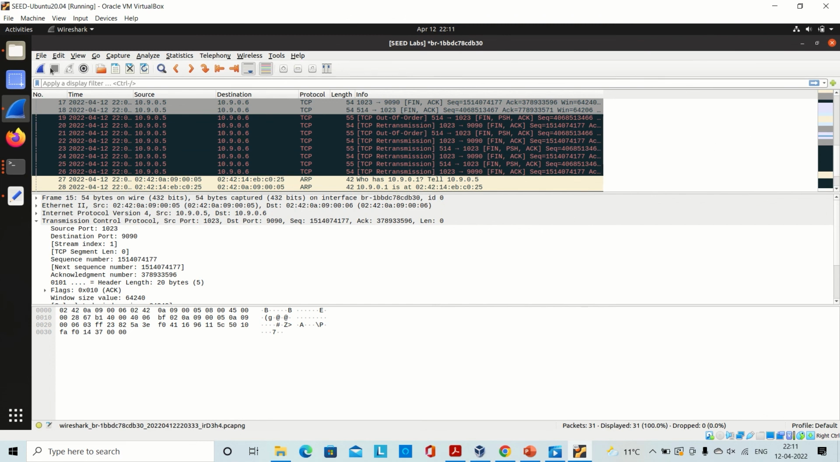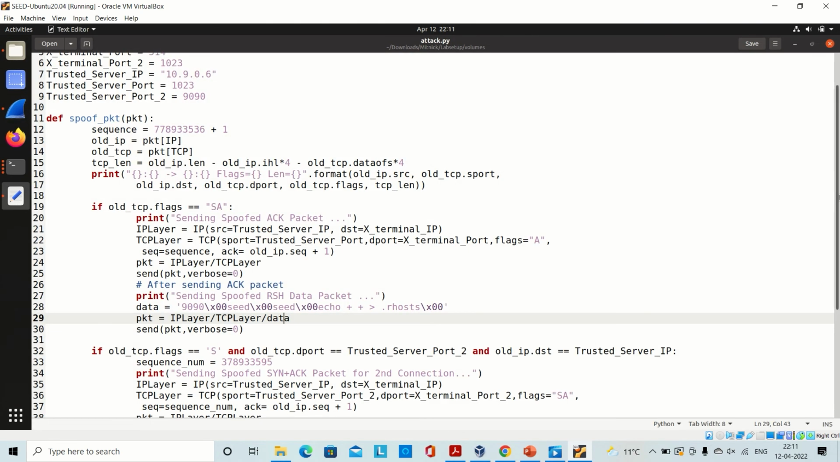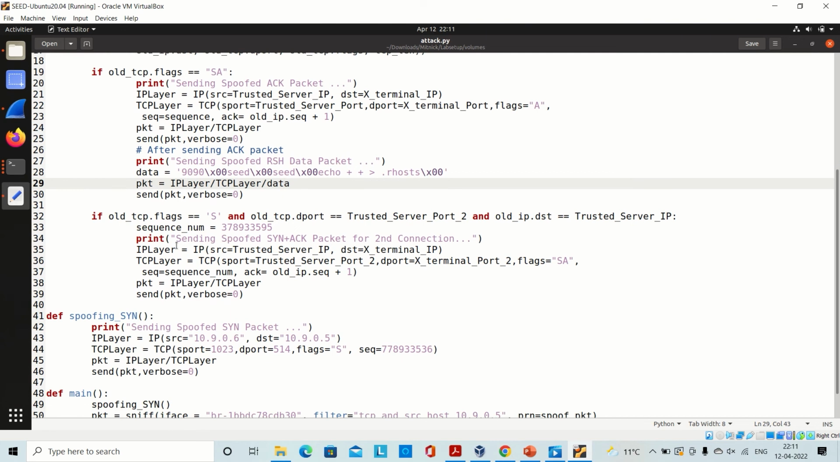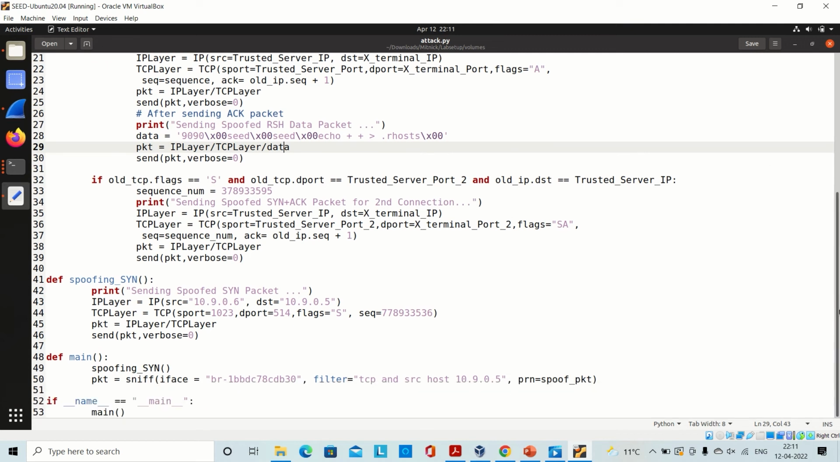So this was all about the packet trace. I would like to go back again to the source code. This is for the 9090 packet trace. This condition is for that. And yeah, this was all about the Mitnick attack. Now I would like to hand over to Kush to continue with the local DNS attack.